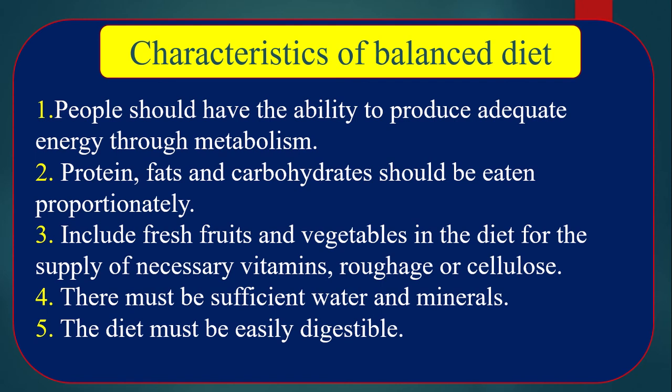Number 3, including fresh fruits and vegetables in the diet for the supply of necessary vitamin, roughage or cellulose. Number 4, there must be sufficient water and minerals. Number 5, the diet must be easily digestible. In each and every body, the power of digestion is not the same, so we have to choose the food which is easily digestible.